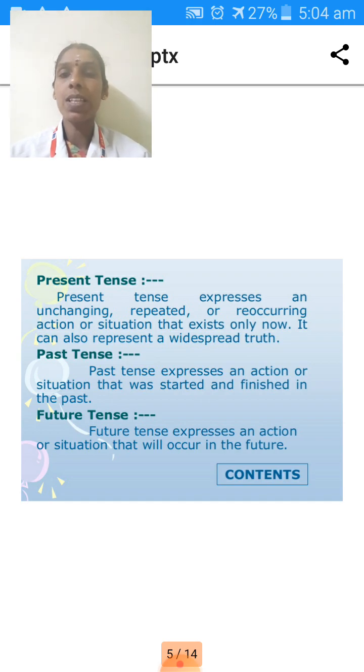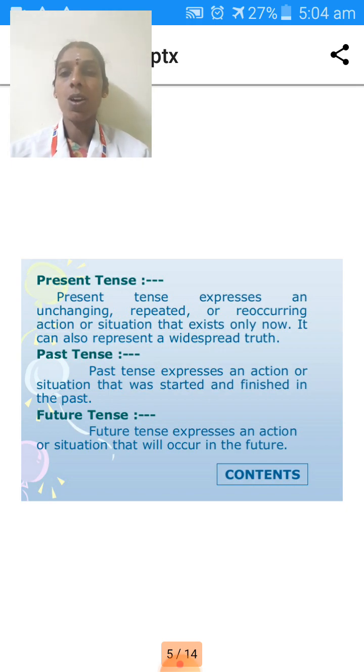Present tense expresses an unchanging, repeated or recurring action or situation that exists only now, which is happening now. That we represent as present tense. It also represents a widespread truth. We can see universal truths and quotations in the present tense. If quotes and universal truths are present in a sentence, we can say it is present tense.